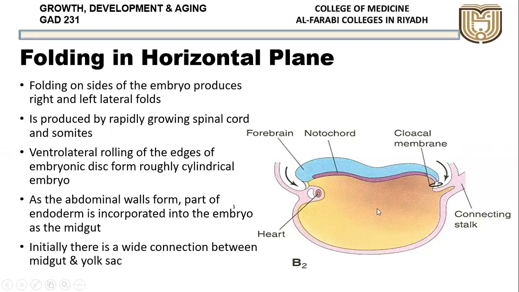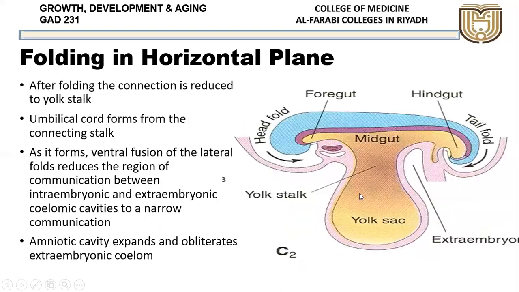As we have seen, it becomes smaller and smaller, and if you see here, it has become very small. The part of the yolk sac that has gone in between the head end has become the foregut, and the part which has gone incorporated into the tail end has become the hindgut, and this middle part will form the midgut.